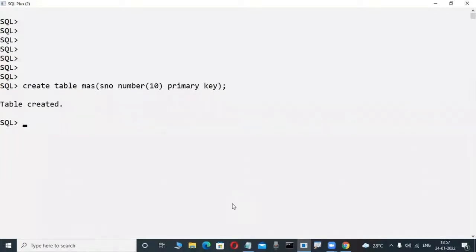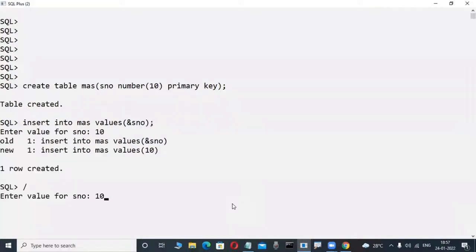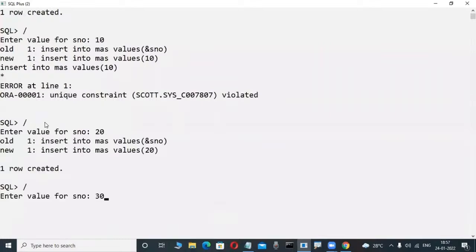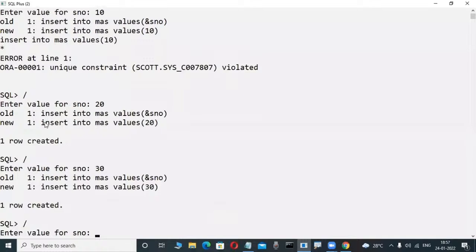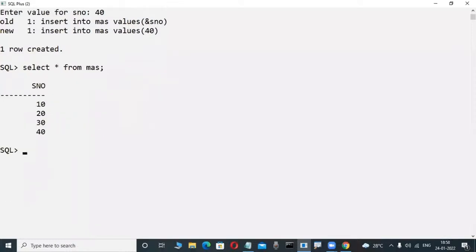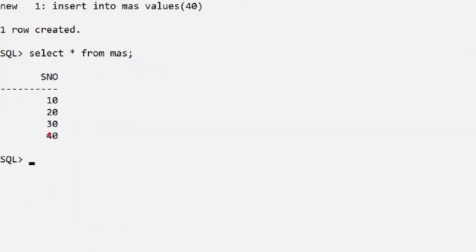Observe here. Now I try to insert a duplicate value in the master table. If I insert 10 again, it is not possible. Duplicates are not possible, and we get an error. 10 one time, 20 one time, 30, and 1, 2, 3 also. That's why I'm telling you this is a master table. Select star from master, like this. Observe here, 10, 20, 30, 40 are there.